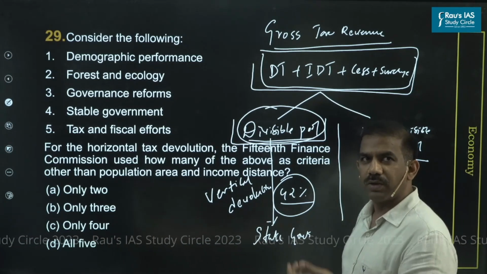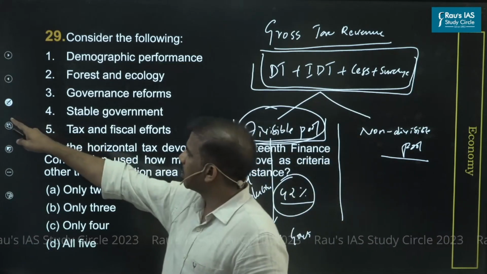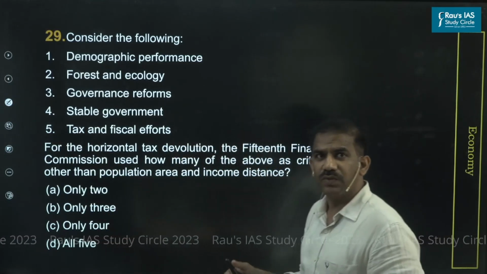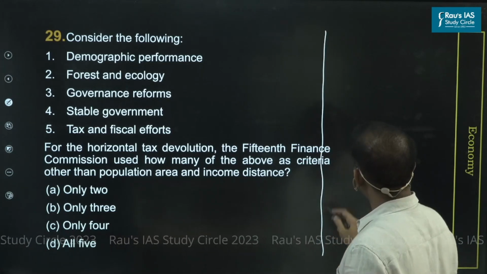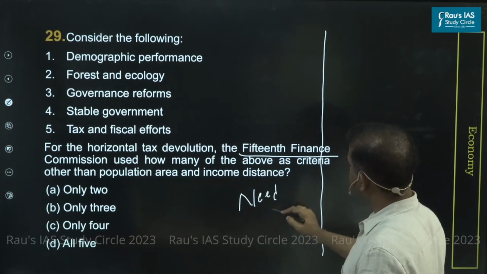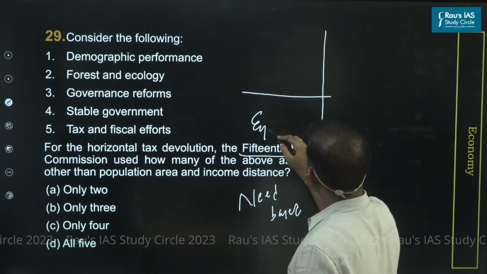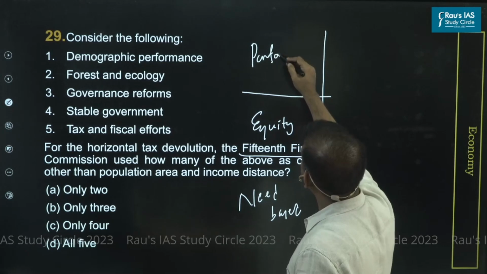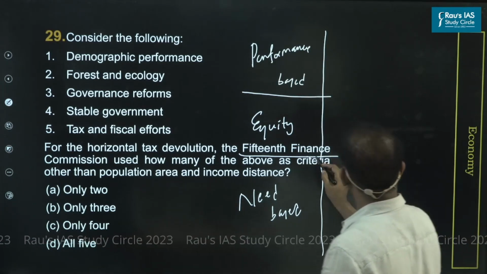Now coming back to figure out what exactly is the answer for the question. The question is all about what are the recommendations or what are the parameters considered by the 15th Finance Commission. So the 15th Finance Commission has simply taken some 6 parameters, 3 based on need-based parameters, one on the equity-based principle, and the third is performance-based. So what are the parameters when it comes to need?